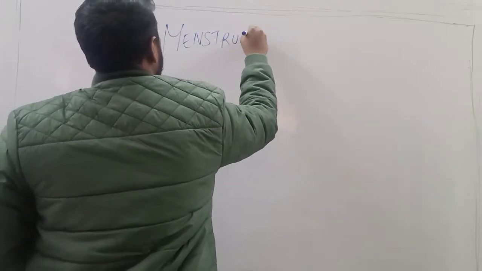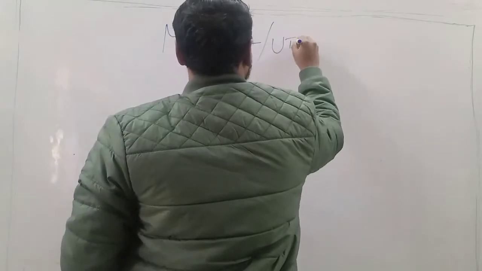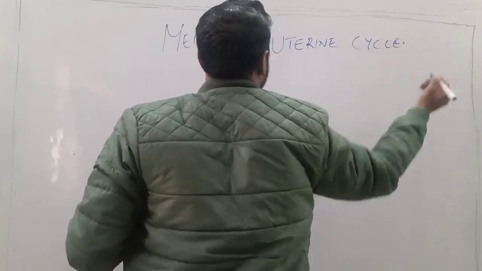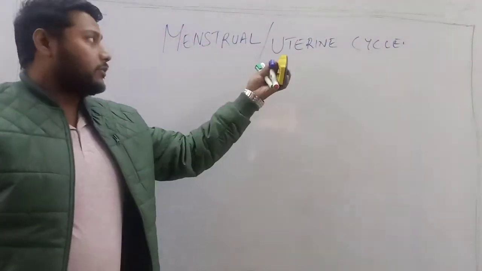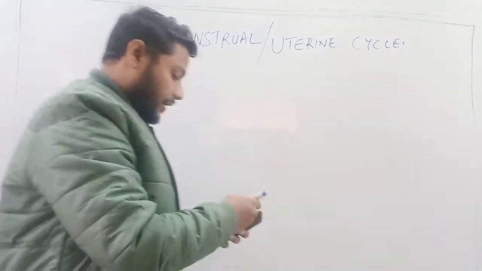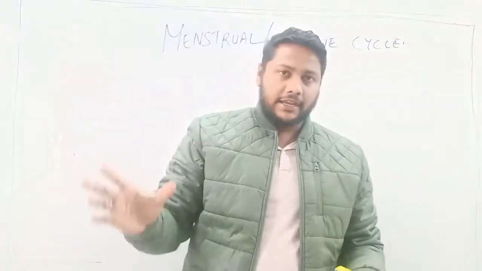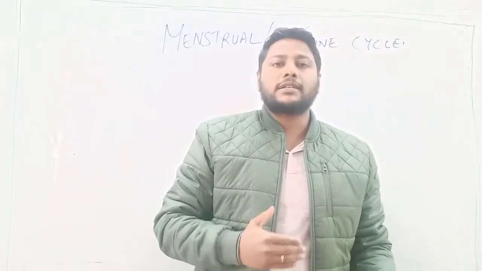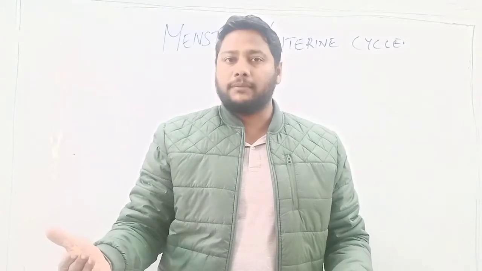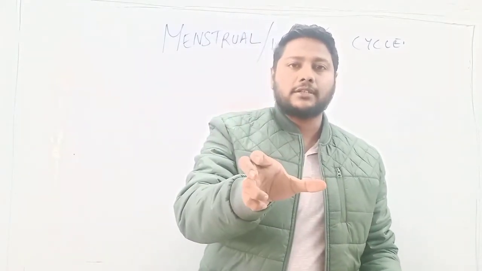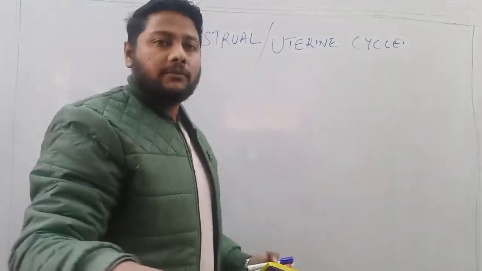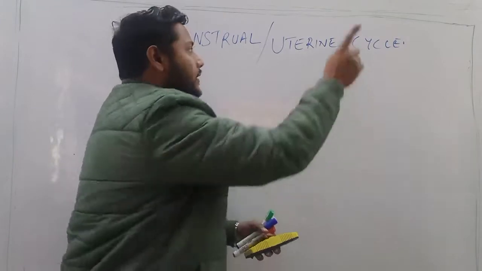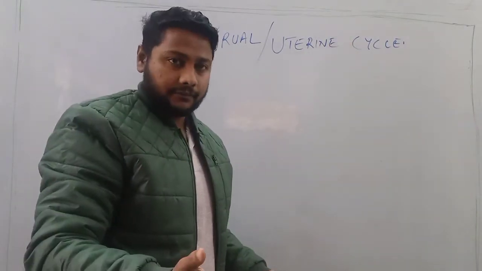Menstrual cycle. Now this menstrual cycle is also known as uterine cycle. So don't get confused by the name uterine cycle, because uterine cycle is also the name of menstrual cycle. So what is menstrual cycle? Menstrual cycle is basically a cyclical change that occurs in the endometrium of the uterus in female. Now since this cycle is taking place in the uterus, that is why this is also known as uterine cycle.